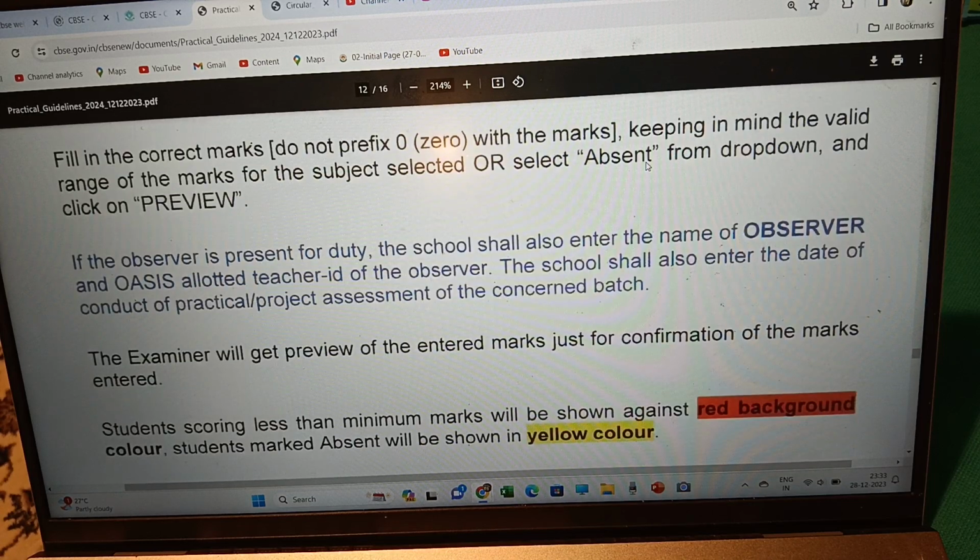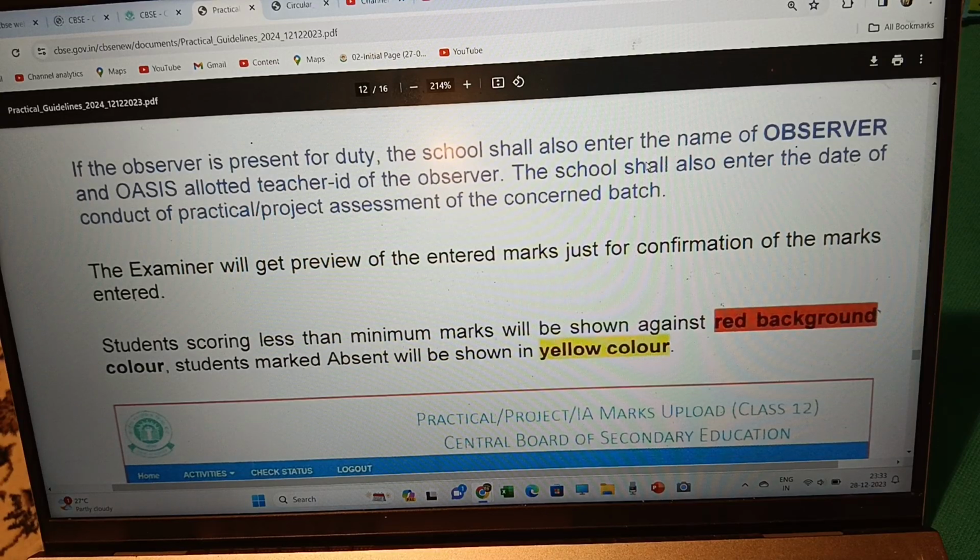If the observer is present for duty, the school shall also enter the name of the observer and the OASIS allotted teacher ID of the observer. The school shall also enter the date of conduct of the practical or project assessment of the concerned batch. The examiner will get a preview of the entered marks just for confirmation of the marks entered. Yes, they can once more see what the mark is there.